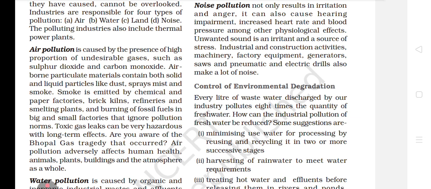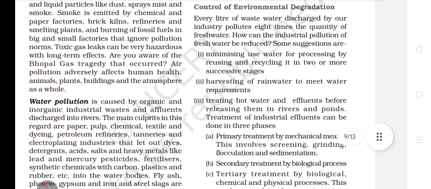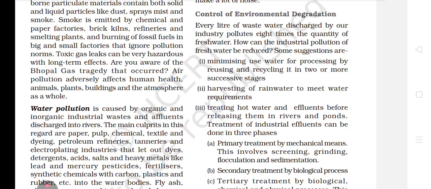Now, control of environmental degradation. Many competency questions come from these paragraphs. This page you have to prepare very well for your examination. This is a must to do. Okay. Now see how you will learn. Every liter of wastewater discharged by our industries pollutes 8 times the quantity of fresh water. Very important fact.